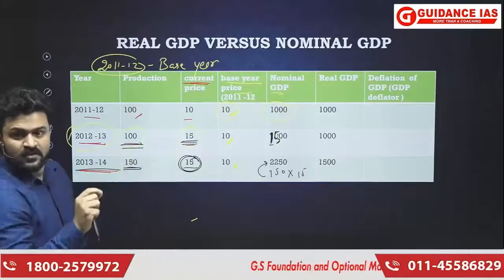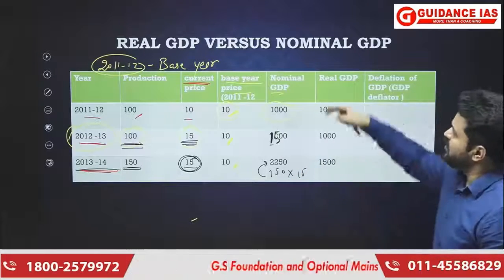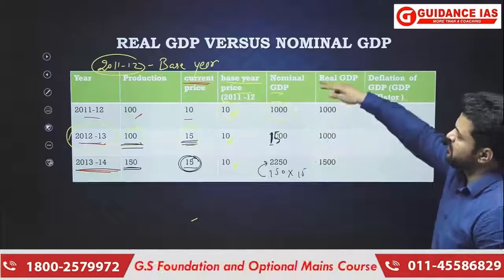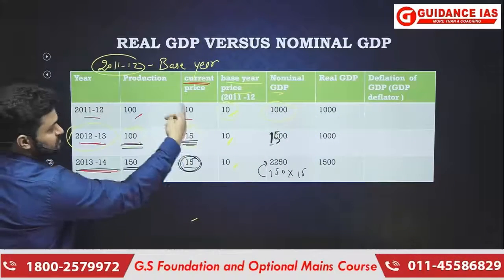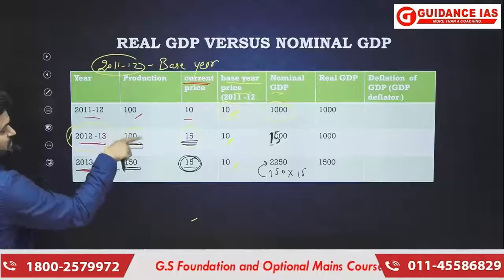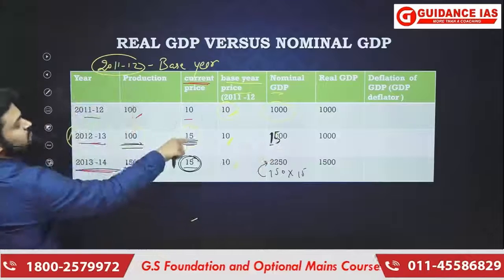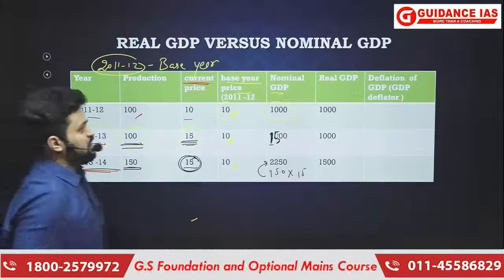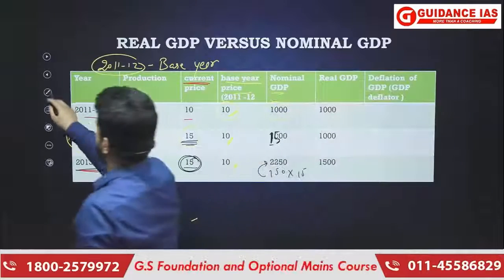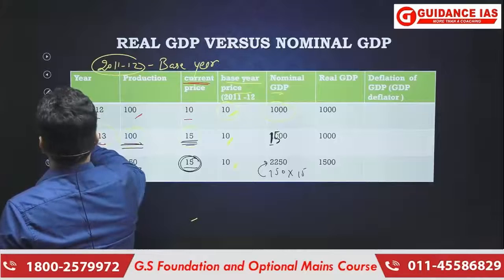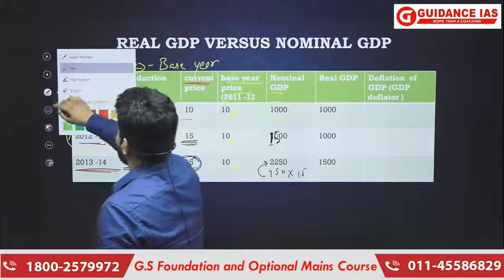price. Okay, so this is what I wanted you to notice, that nominal GDP changes or may change just because of change in price. So even though there is no increase in production, there is an increase in nominal GDP because there was an increase in price. Okay, and when it comes to real GDP, how do you calculate real GDP? You calculate real GDP on the basis of the price that prevailed in the base year.